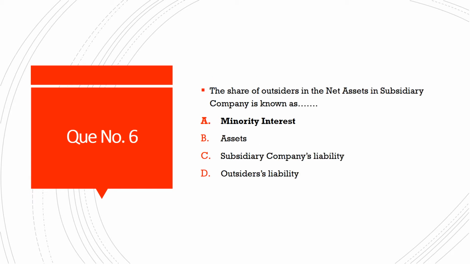Then question number 6. The share of outsiders in the net assets in subsidiary company is known as, and the options are option A, minority interest, option B, assets, option C, subsidiary company's liability, and option D, outsiders liability. And the correct answer is option A, minority interest.